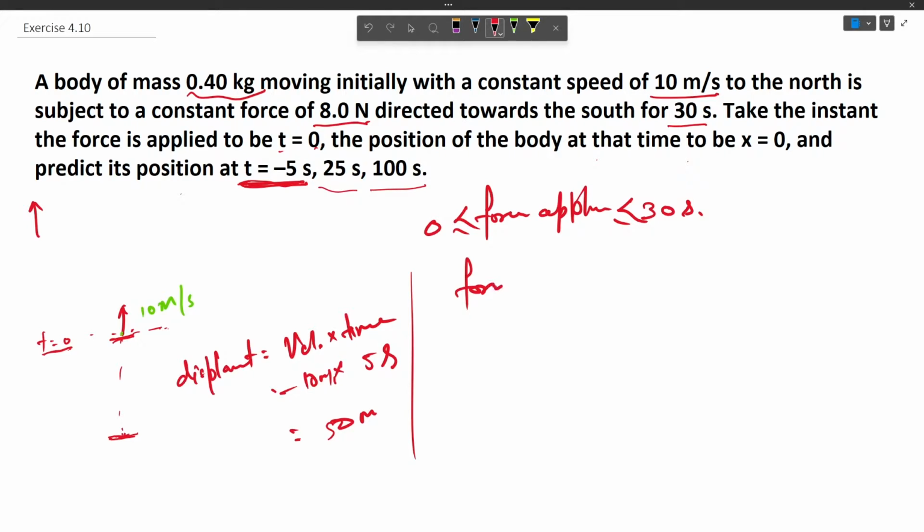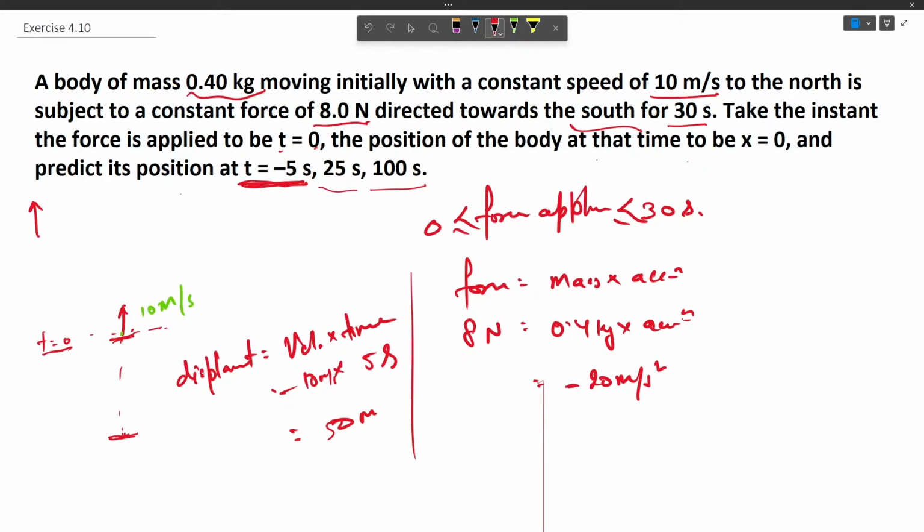Given force equals mass times acceleration. Now force is 8 Newton and mass is 0.4 kilogram. So acceleration would be equal to 20 meter per second square. And this force is acting southward, so we can take acceleration in the opposite direction of motion, and since it is in one dimension, we can represent it by a negative sign.